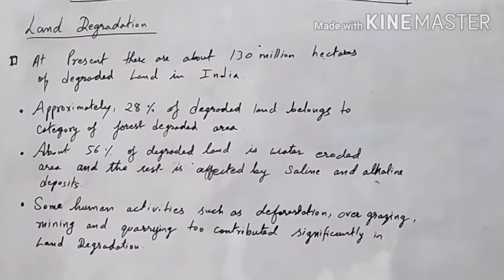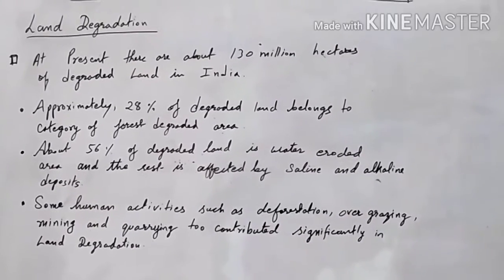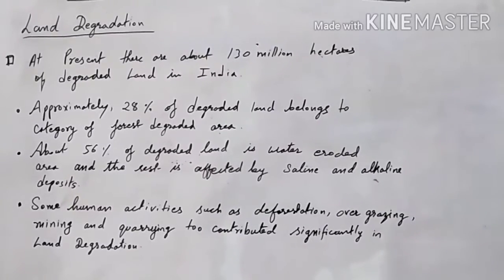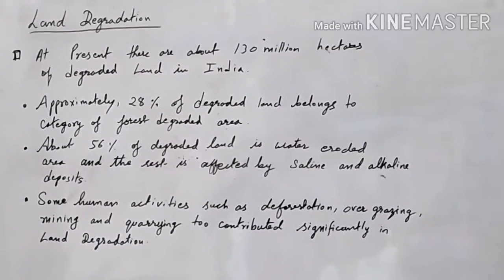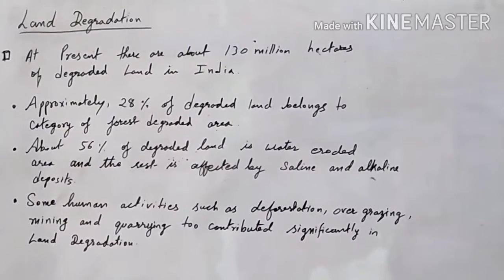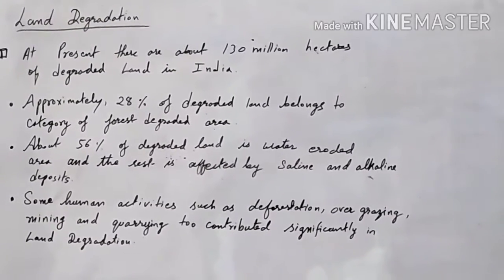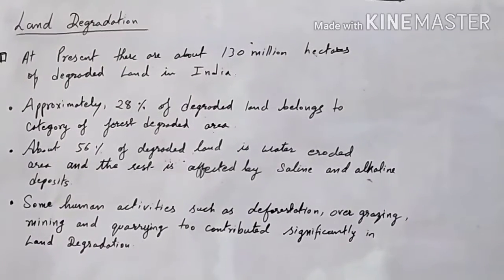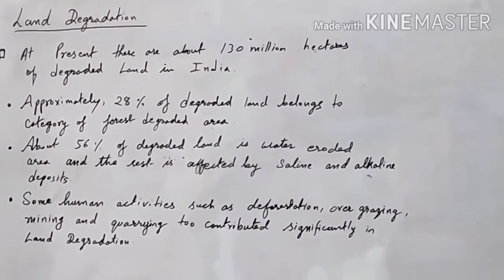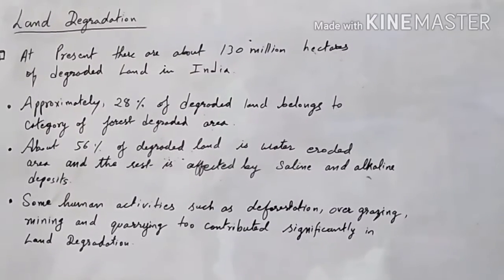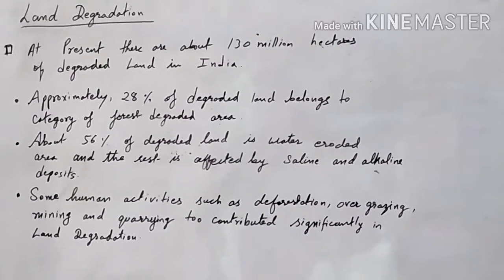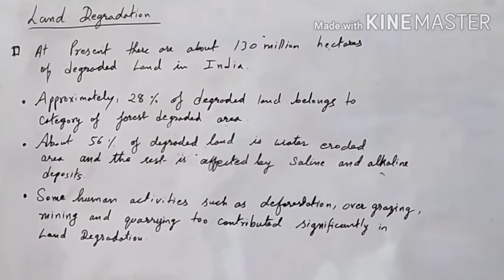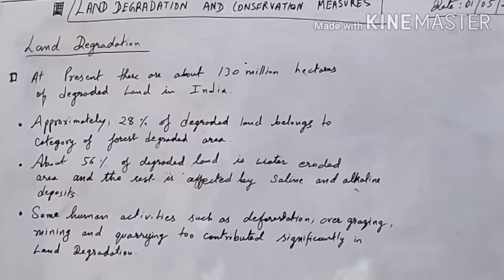Out of 130 million hectares of degraded land, about 28% belongs to what? That is the forest degraded area. Because of deforestation, or sometimes the forest catches fire, certain places of land get destroyed. And sometimes due to slash and burn cultivation, the forests are cleared and crops are grown. Because of this reason also the forest has been degraded. The forests are not holding the soil properly.